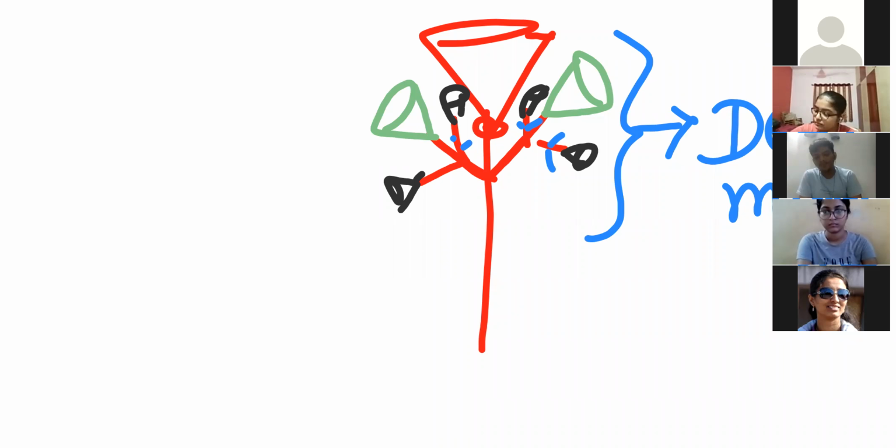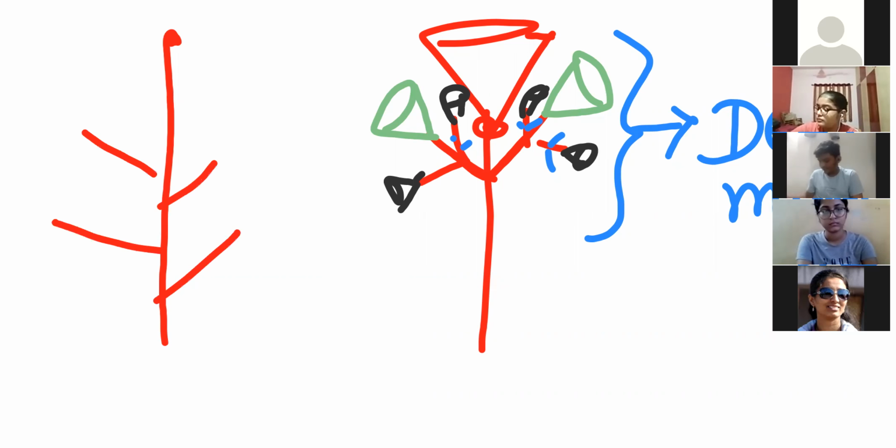In case of racemose, if you remember, on the floral axis the tip part remains as it is and flowers are born on the sides. But here the main tip converts into the bud, that tip converts into a flower, and further new flowers are born.